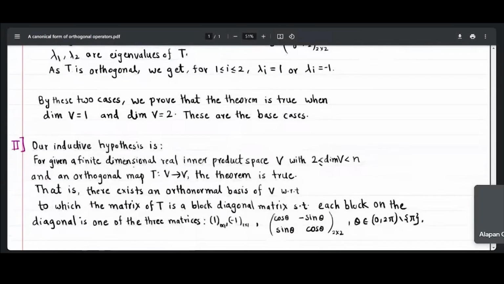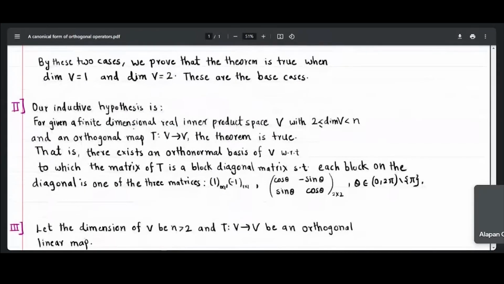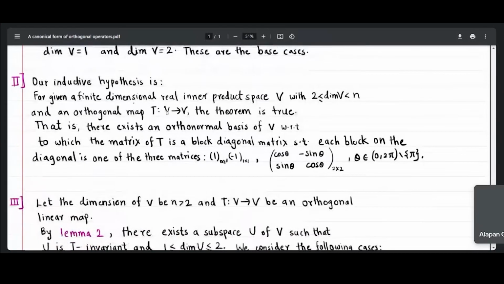Now we will see what our inductive hypothesis is. It says for a given finite dimensional real inner product space V with dimension of V greater than or equal to 2 and less than n, and given an orthogonal map from V to V, the theorem is true. What does that mean?